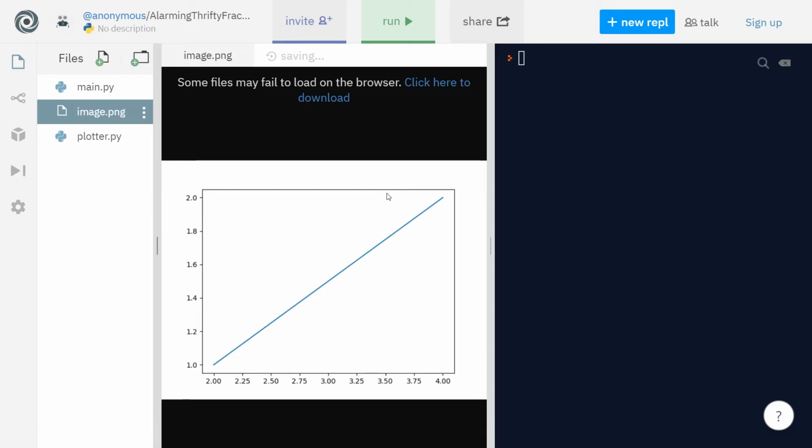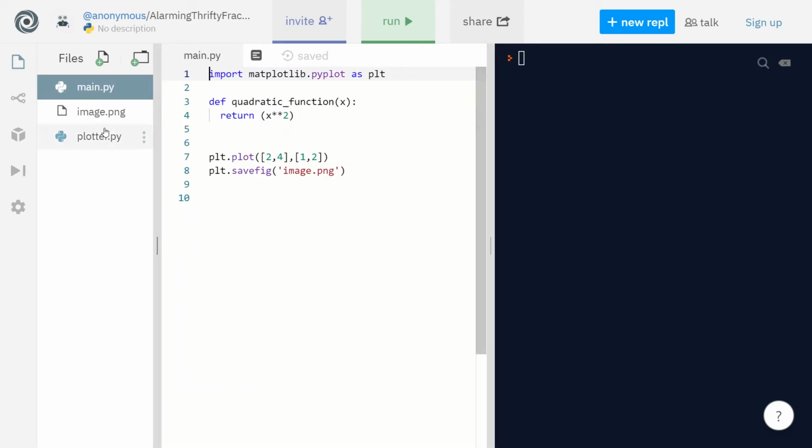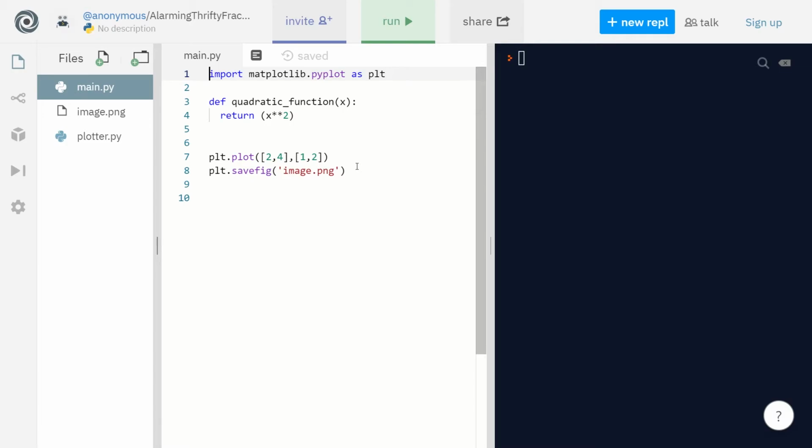You can see it's a line. The x values are 2 and 4, and the y values are 1 and 2, and that gives us a line. That's not what we want though. We want to plot a function, and we're going to start off with a quadratic equation.